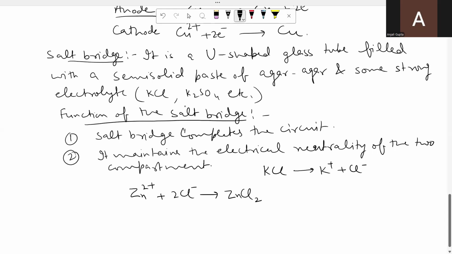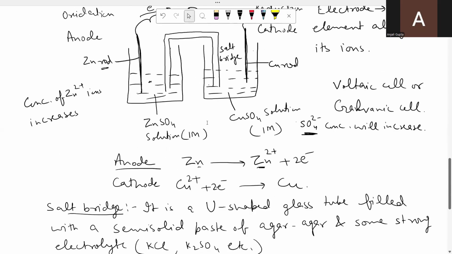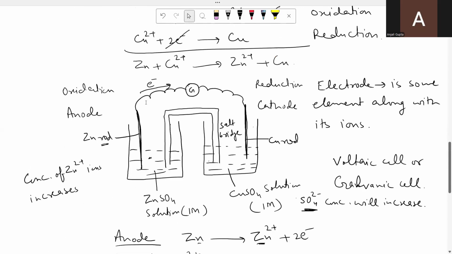And in the copper compartment, there was high concentration of sulfate ion. So by default, potassium ions will go to that compartment and they neutralize sulfate ions by the formation of potassium sulfate. So once the two compartment solutions are neutralized, there will be the continuous supply of current. So this is how a cell works.